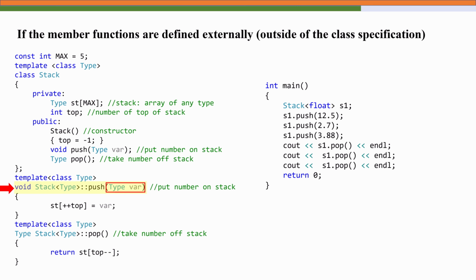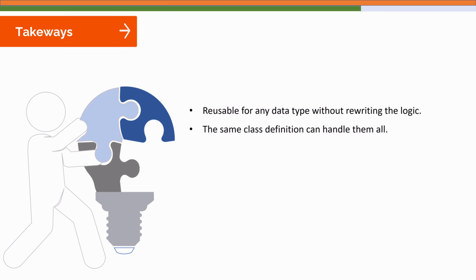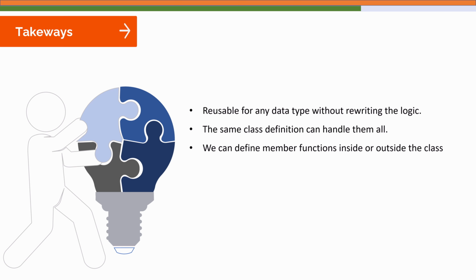So what's the key takeaway here? By turning our stack into a template class, we have made it reusable for any data type. Whether we want a stack of integers, characters, or any other object, we can define member functions inside and outside the class. Both work perfectly fine in templates as long as the syntax is correctly followed. This flexibility forms the foundation of the standard template library, where you find pre-built, highly efficient template based containers like stack, vector, list, map, and many others.